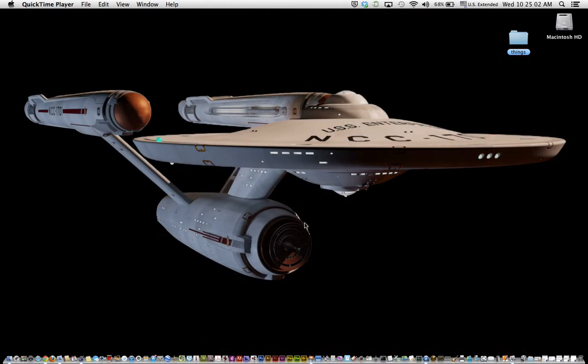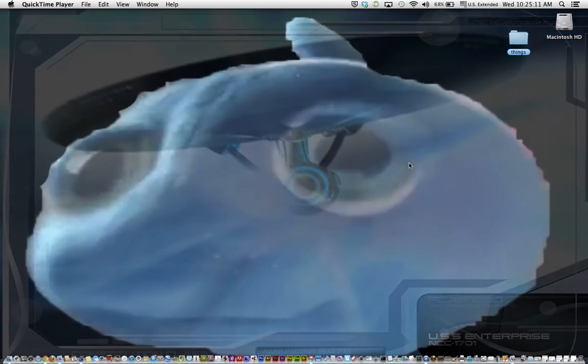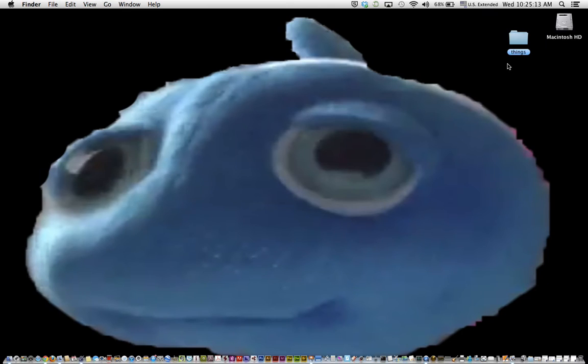One thing you're probably noticing about my desktop is that it's clean. Yes, I am very excited about the fact that I moved all my desktop files into a folder called Things. Yes, I'm very excited about that.